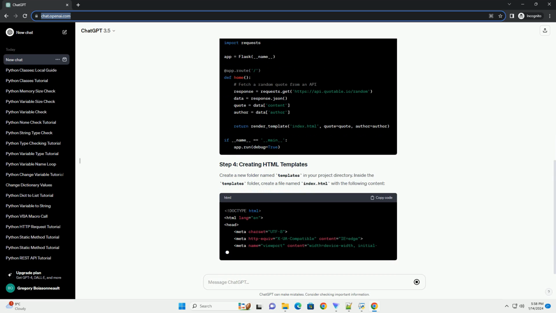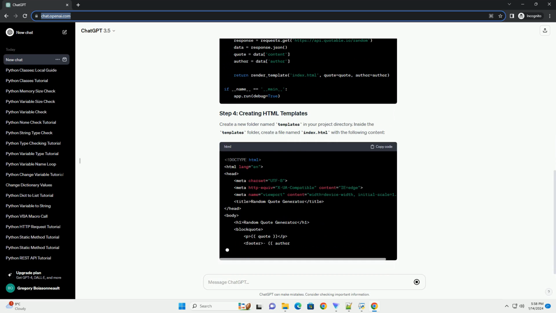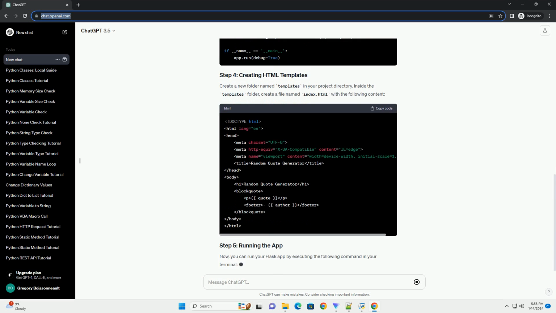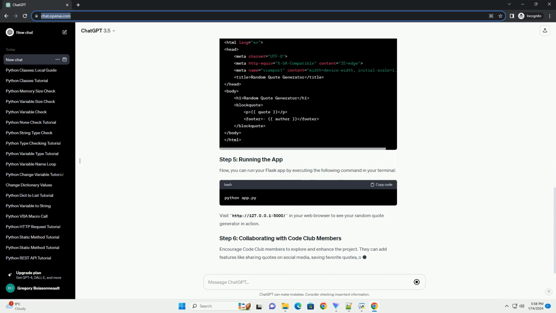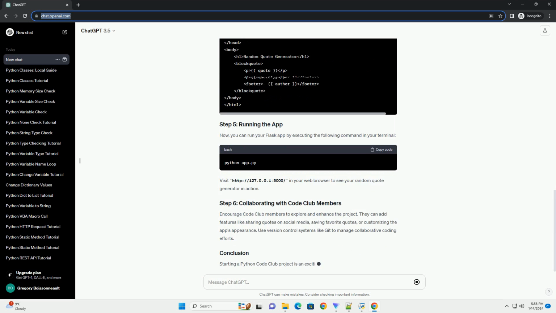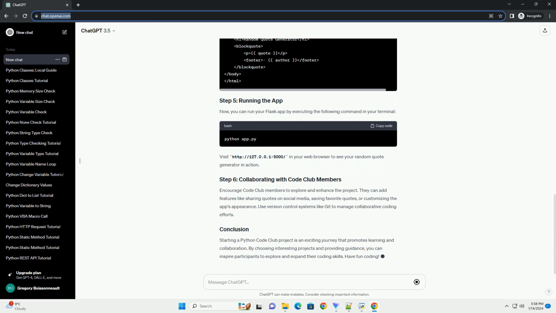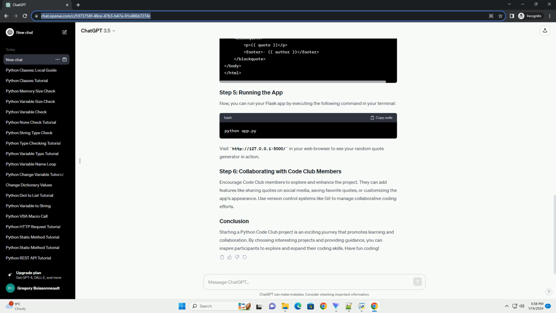Before diving into the project, ensure that Python is installed on your system. You can download the latest version from the official Python website. Additionally, consider using a virtual environment to manage project dependencies. Selecting a project idea is crucial for keeping participants engaged. For this tutorial, let's create a simple web application using the Flask framework that generates random quotes.